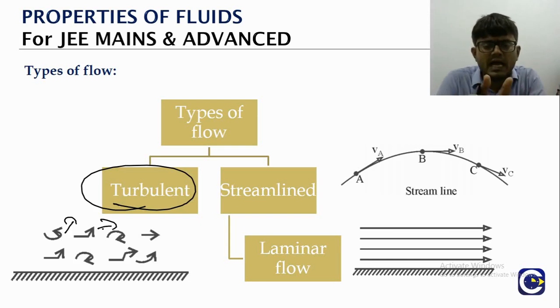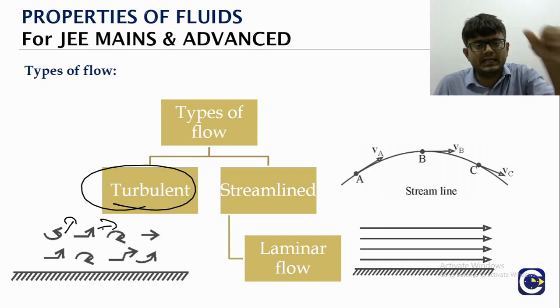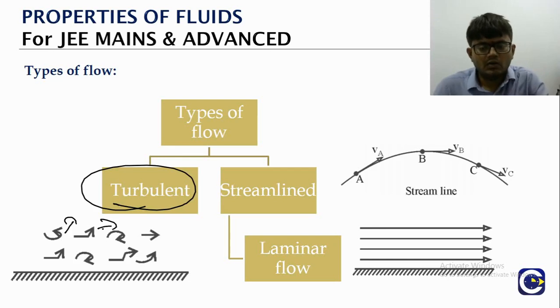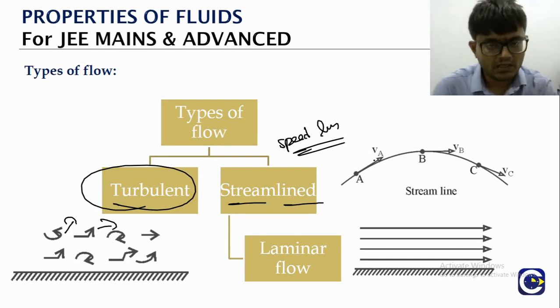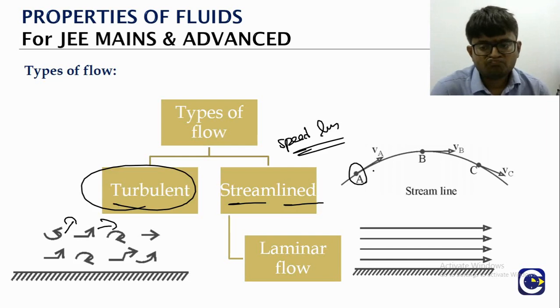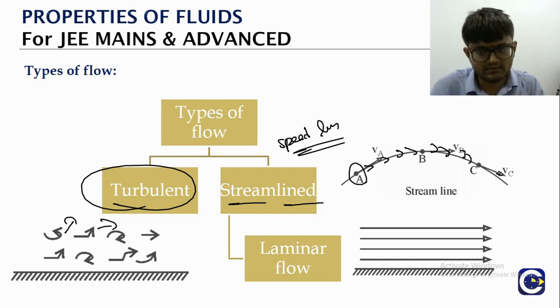Instead, if you just open the tap very slightly, the speed of the flow will be what? Less. In that case, we will refer to that kind of flow as streamline flow. What is a streamline flow? In the liquid motion, if, for example, you mark a point A, it will take a path. Let us mark the path like a line. That is what we are going to call the streamline.